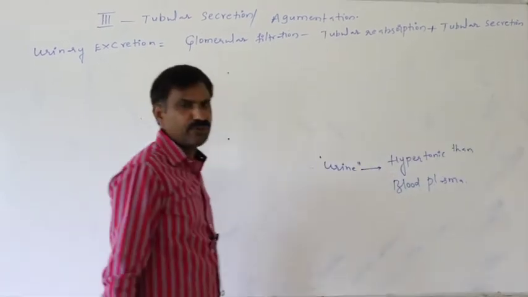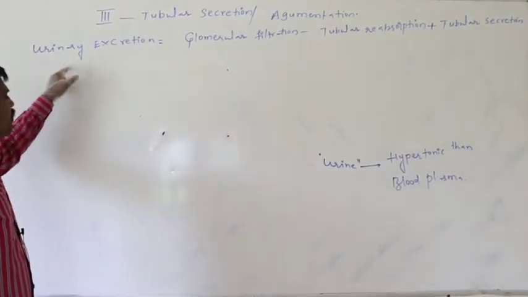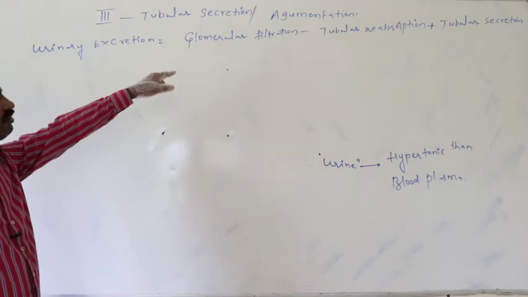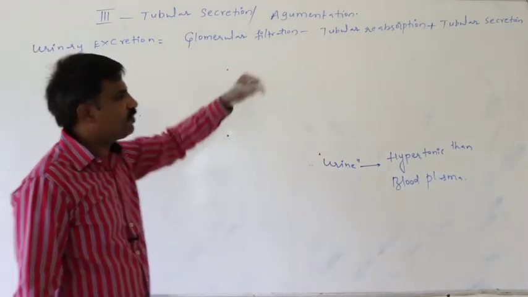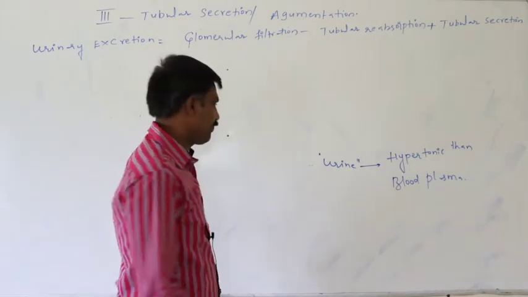So urinary excretion is equal to glomerular filtration minus tubular reabsorption plus tubular secretion.